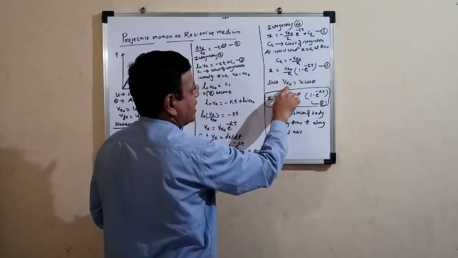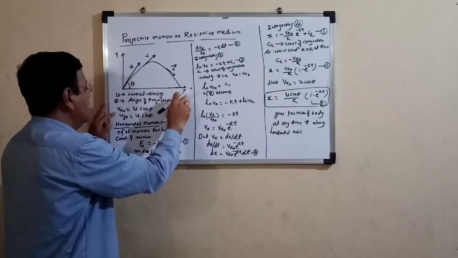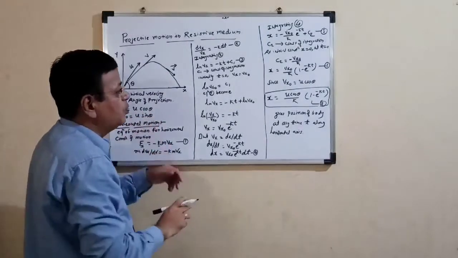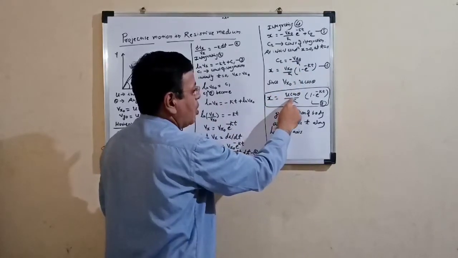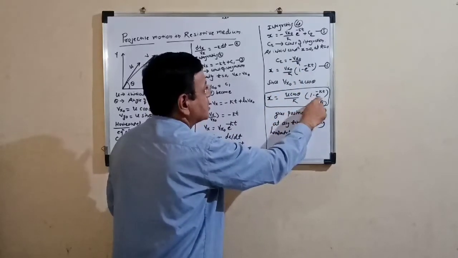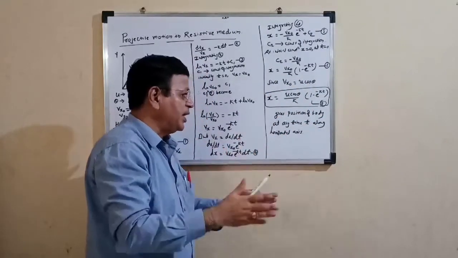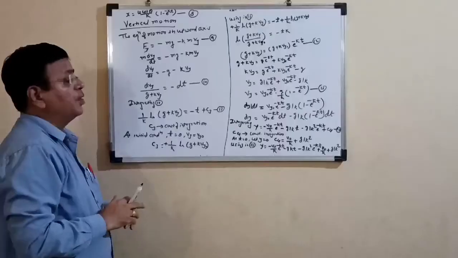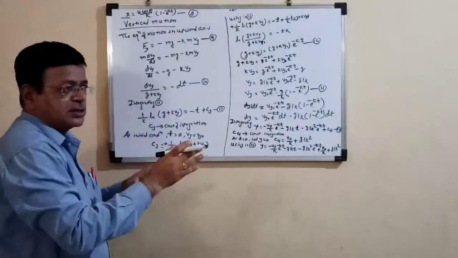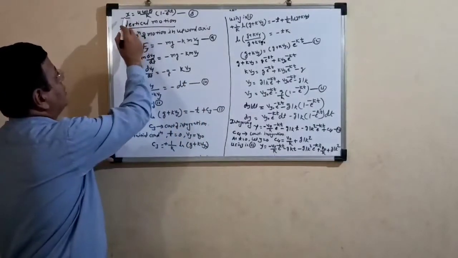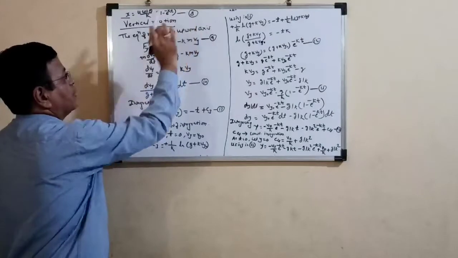Since Vx0 is nothing but the initial velocity along the x-axis, that value is u cos theta. We have to put that value, that is Vx0 is equal to u cos theta here. So we have to get x is equal to u cos theta upon k into 1 minus e raised to minus kt. This gives the position of the body at any time t along the horizontal axis. Now we already have the equation of the body along the horizontal axis at a time t. That value is x is equal to u cos theta upon k into 1 minus e raised to minus kt. This is our equation number 8c.